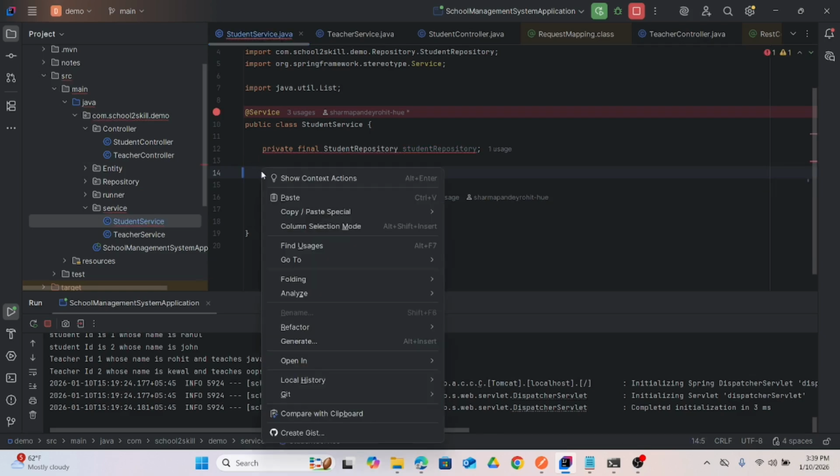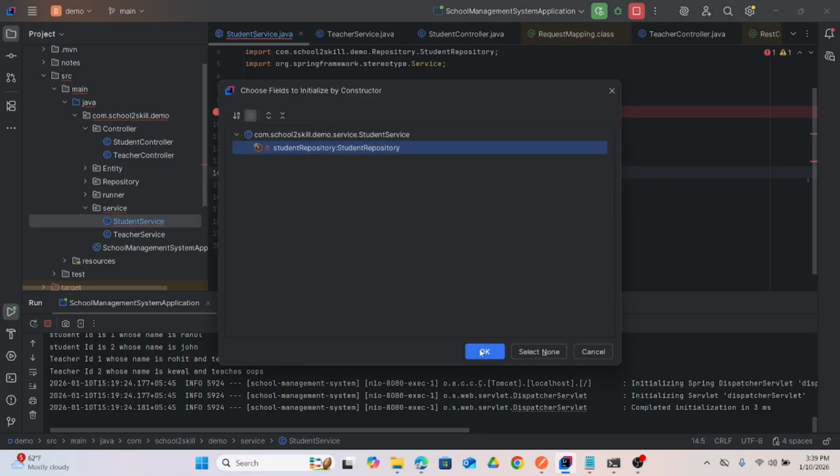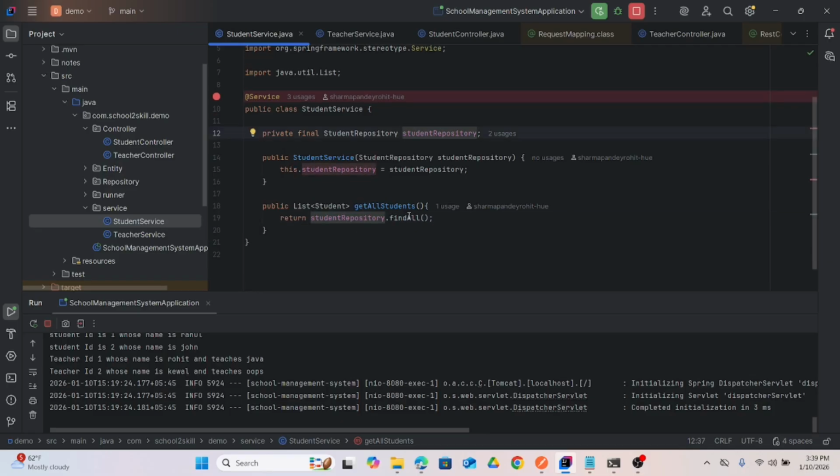You can just simply do it here and generate the constructor. In this way I can do this, and then I have returned a list of students from the database, get all student, and this is the method provided by Hibernate. I don't need to take care of this, it is all done by Hibernate.